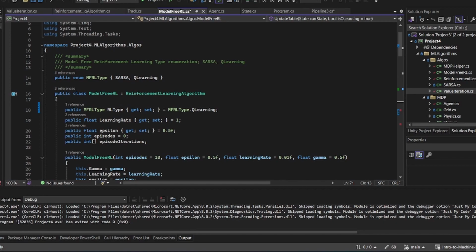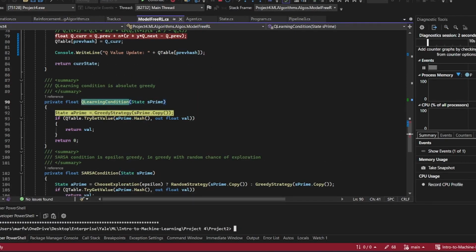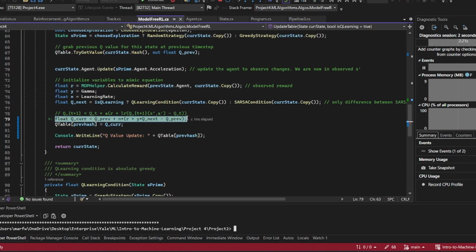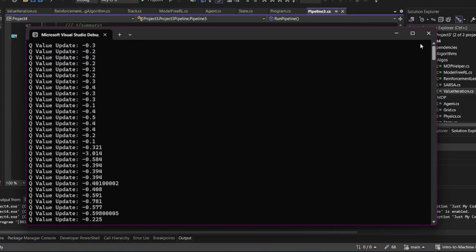Next, I will demonstrate the Q value updates for the Q learning algorithm on the L track. Our Q learning condition is a purely greedy strategy. This is the equation to update the Q value in the Q table. Here are the Q value updates for one episode.